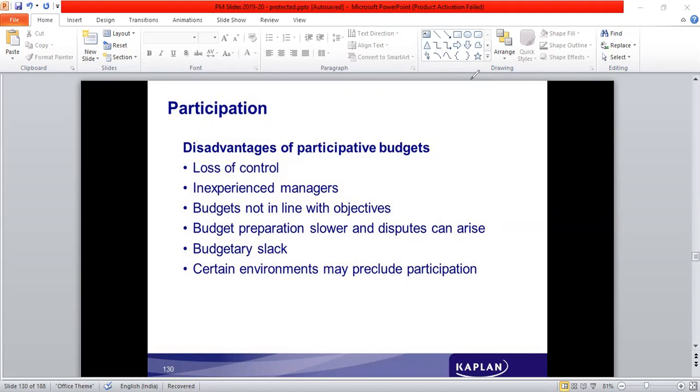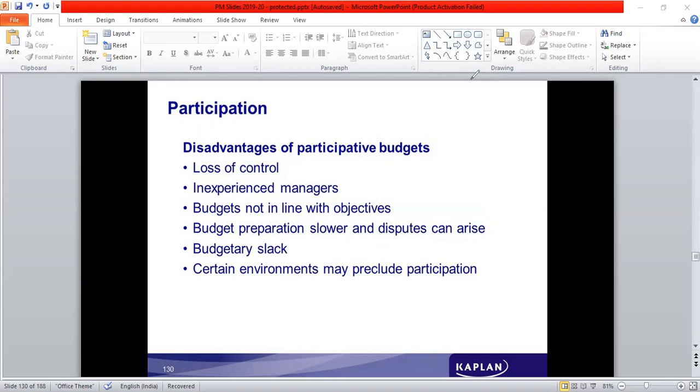Managers, if they are inexperienced, that reflects in the way the budget is prepared. So with inexperienced managers, budgets may not be in line with the objectives of the organization. Budget preparation becomes slower and disputes can arise because a lot of time is spent in discussion and then agreeing upon a particular thing. It becomes a difficult target.